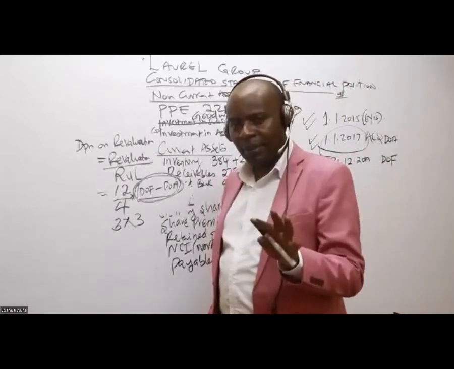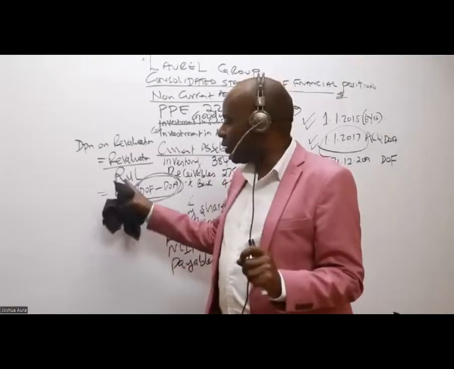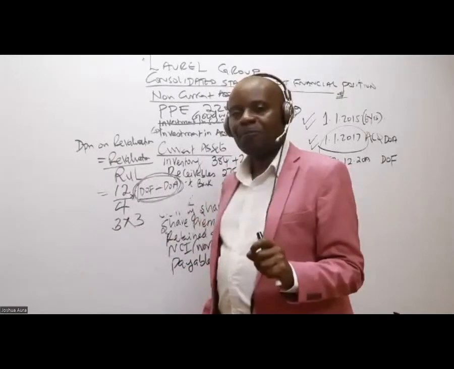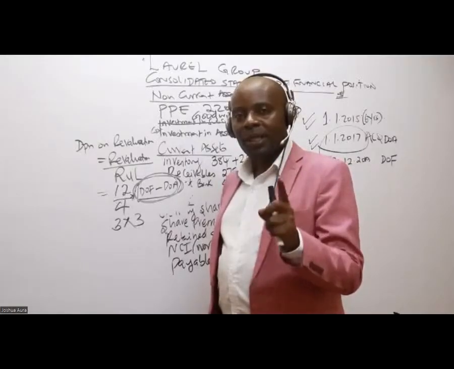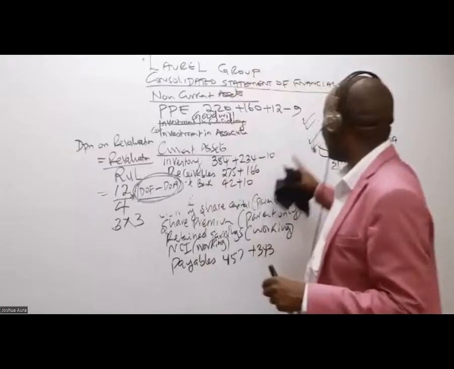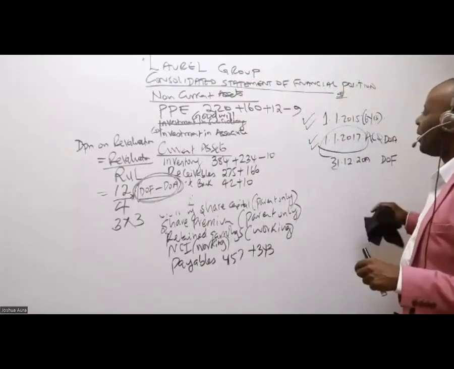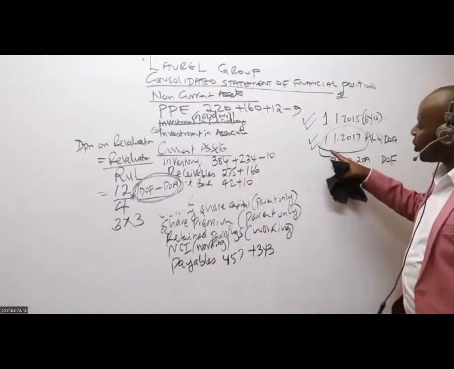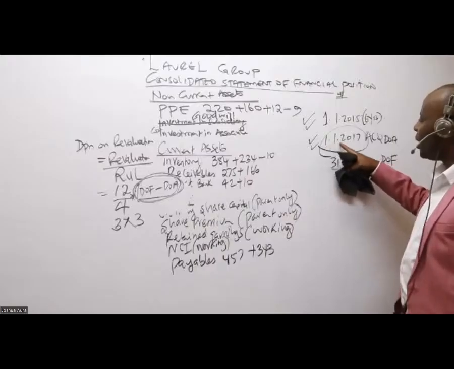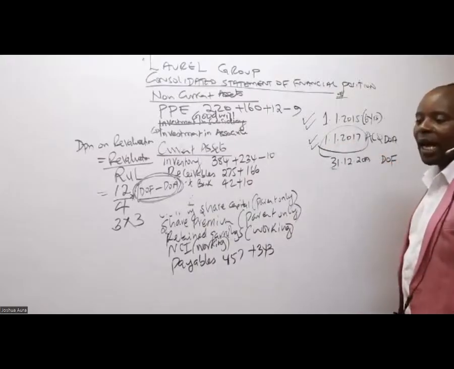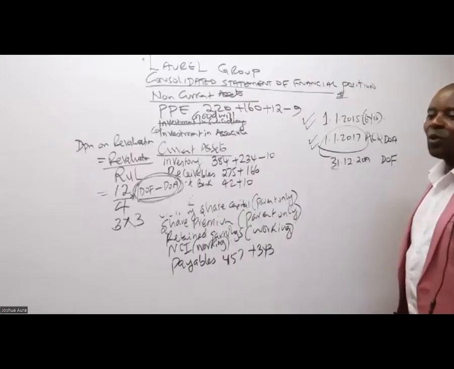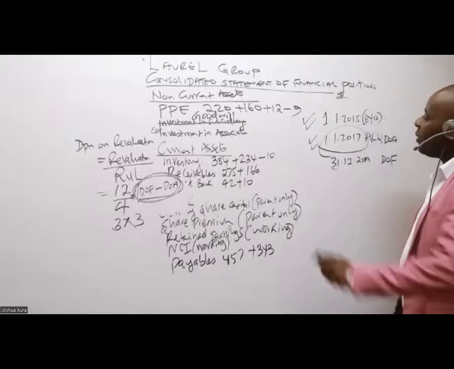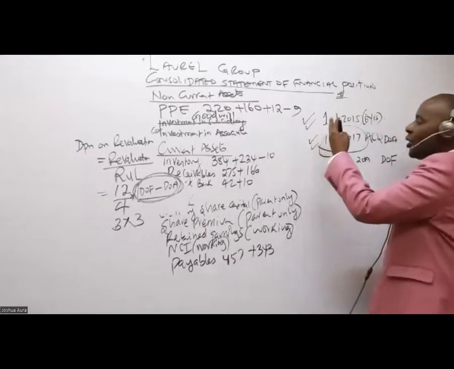It's not really a big thing, because when we talk of remaining useful life, this asset, when we bought it, it had 6 years. And we came and did the revaluation on 1st January 2017, when we were doing the acquisition of the subsidiary. So between here and here, how many years do we have?